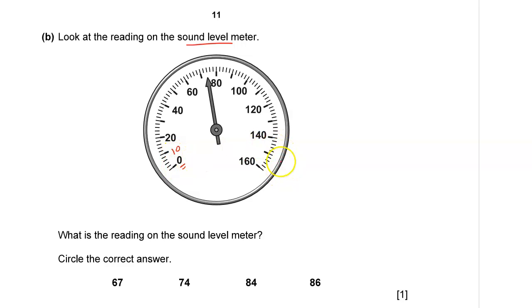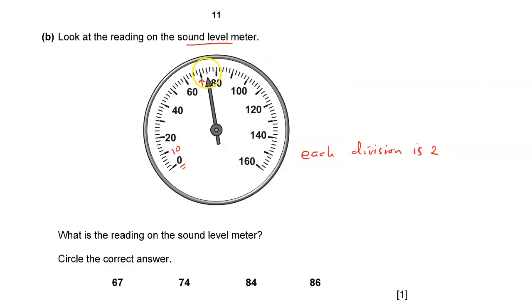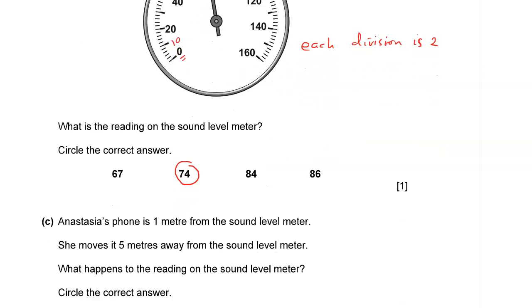Then each division here is 2 decibels, and therefore when we look at the pointer of this sound level meter, this is going to be 70 right here. So from 70 we have 2 divisions to where the meter is pointed, and each division is 2, so this should be 4. So this should be 74. I hope that is clear.